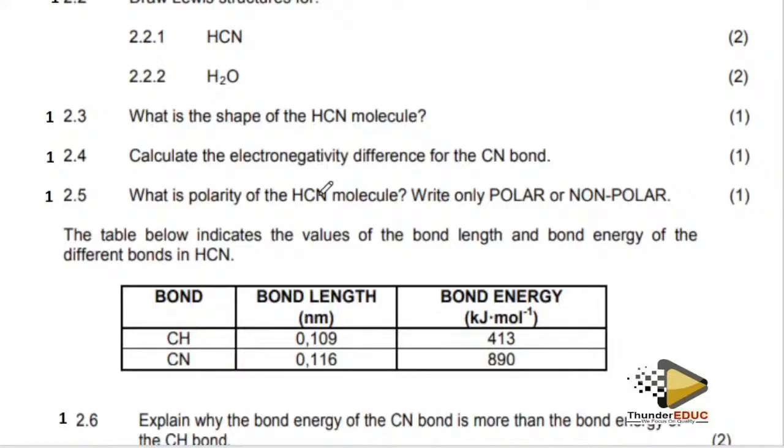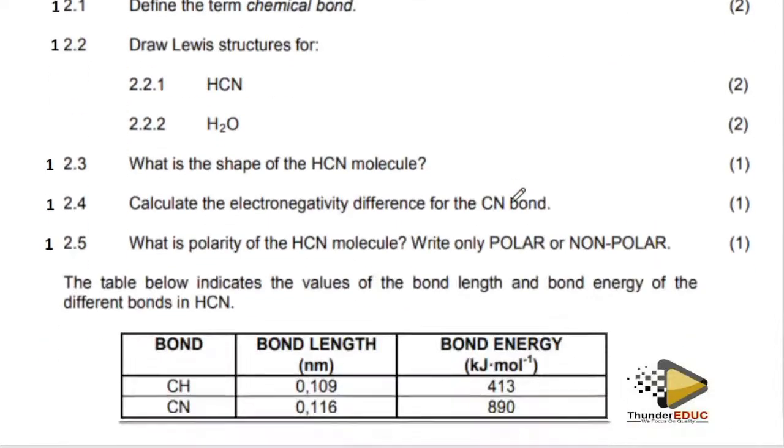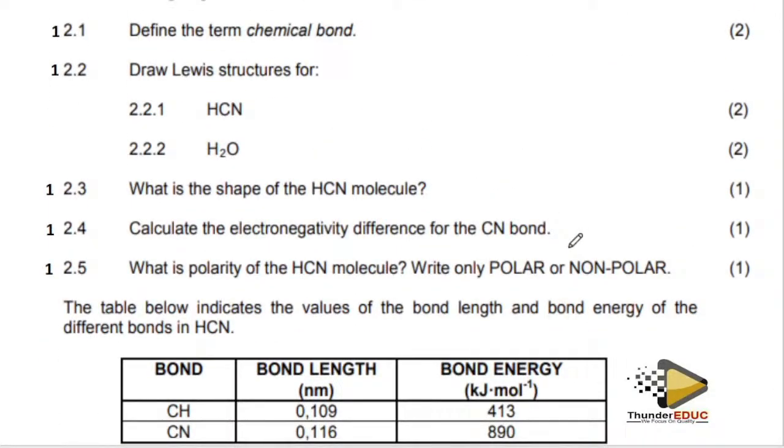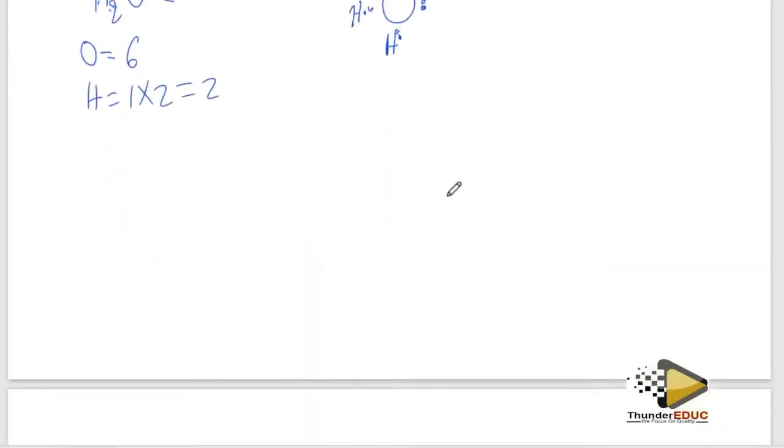We call it angular. Calculate the electronegativity difference between the cyanide bond. The cyanide bond. So now, what is electronegativity here? Basically, they're saying calculate the electronegativity difference for the cyanide bond. They're not saying cyanide bonds, right? They're not saying cyanide bonds. So if they are cyanide, don't forget that it forms 3 of them.